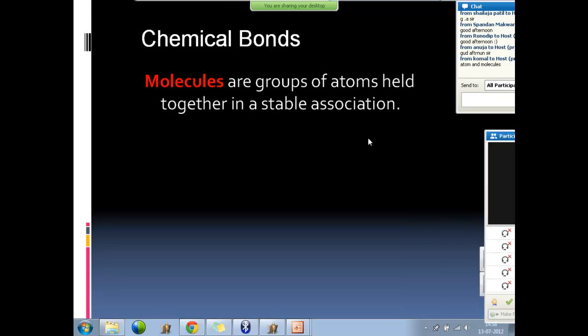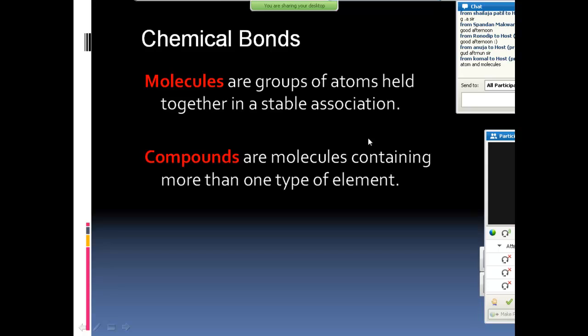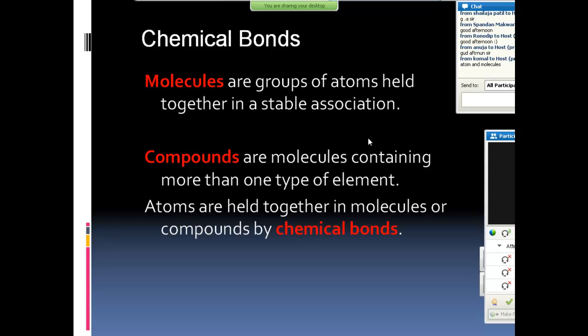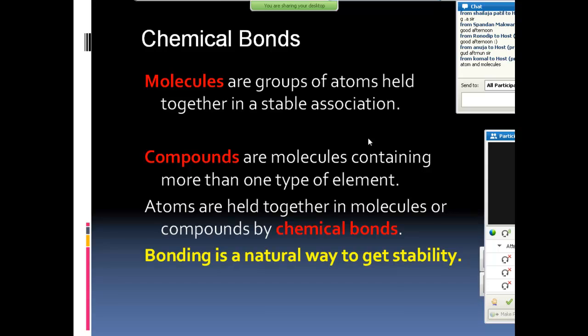Very simply, molecules are groups of atoms held together in stable conformation by chemical bonds. Compounds are groups of molecules, and how do they stay together? By chemical bonds. Bonding is a natural way to get stability. When atoms bond together, they become stable, otherwise they are unstable. That is the reason molecules and chemicals are always present, not individual atoms. Whenever they find a match, they start bonding to get stabilized.